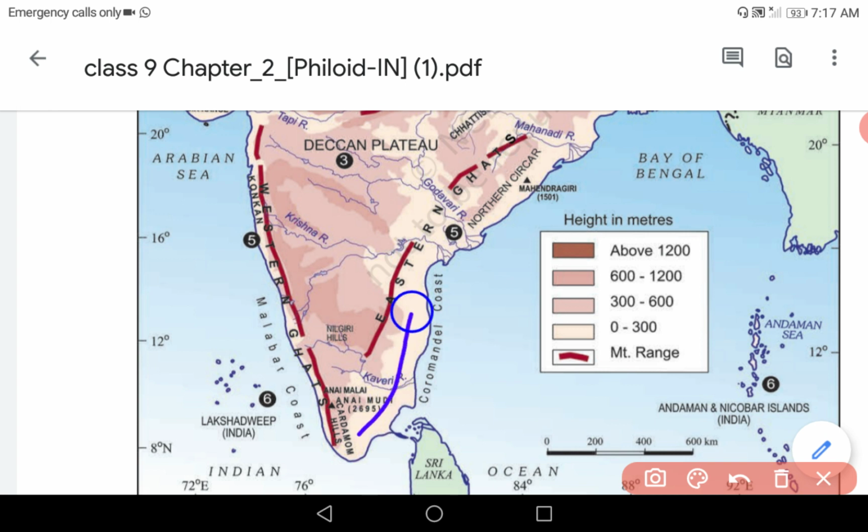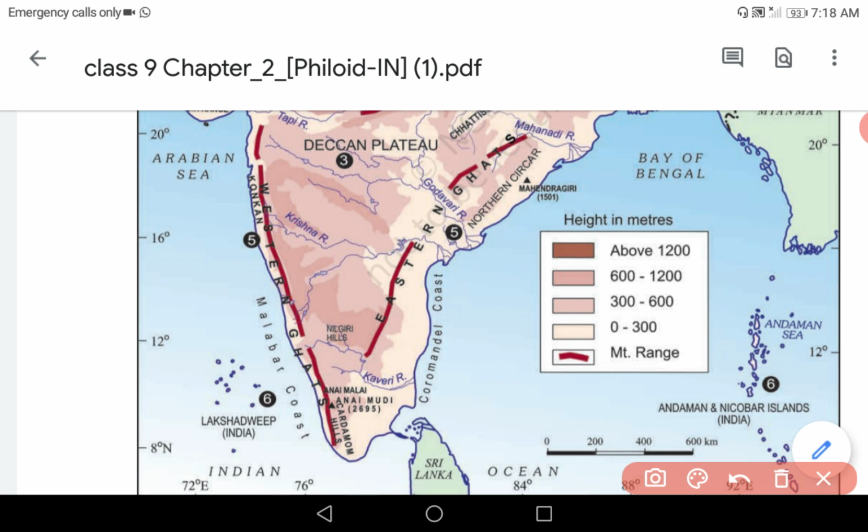From Kanyakumari to Godavari river, this area is known as the Coromandel coast, also known as the Coromandel plains. And from Godavari river to the Mahanadi river, this area is known as the Northern Circars.